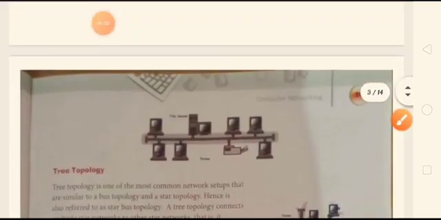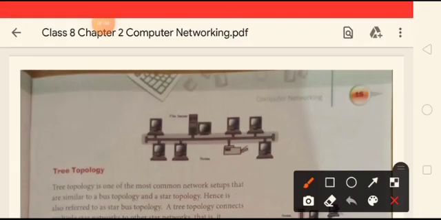So, you know what the bus topology is? There is one central wire. This is known as the backbone also. To this central cable, all the nodes are connected. It is very inexpensive to install, and the biggest advantage is if one computer or one node fails or is disrupted, it does not affect the other node.